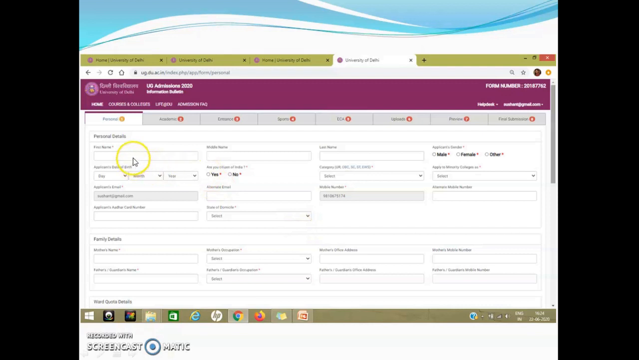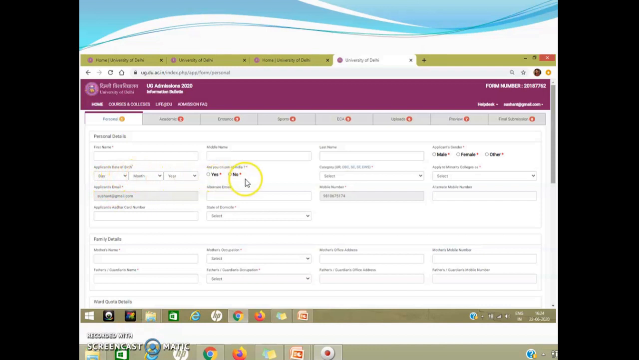Just write your name, middle name if you have any, and last name. Now select the gender, then the applicant's date of birth, whether you are a citizen of India, and select your category. There are 4 options: unreserved, OBC, SC, ST and EWS.